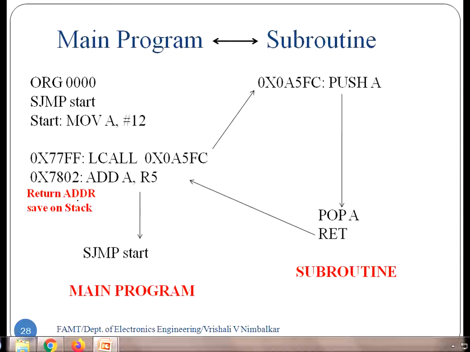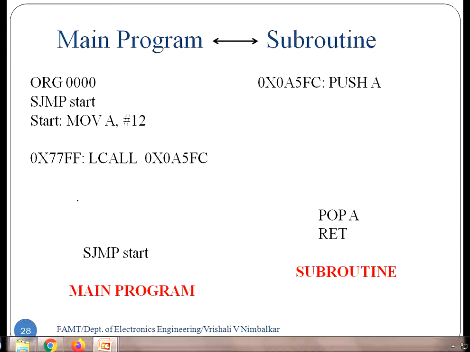Just let me revise that. How does microcontroller link between the main program and the subroutine? LCALL instruction is written at 77FF. While executing long call, microcontroller will first find out the return address, that is 7802, the address of the instruction next to call.